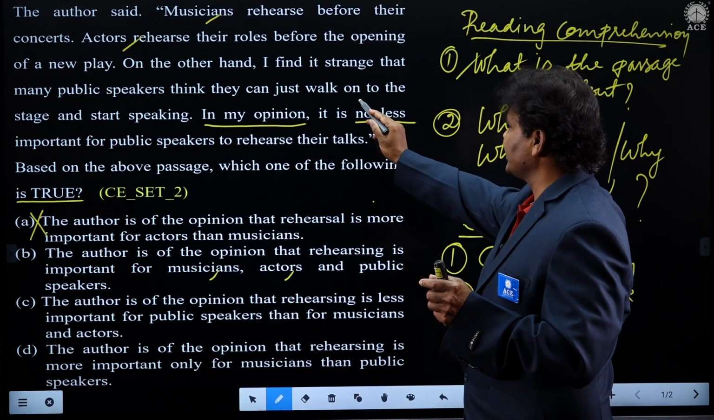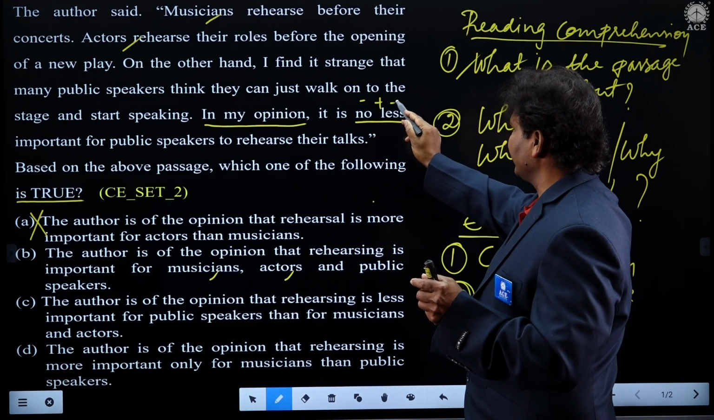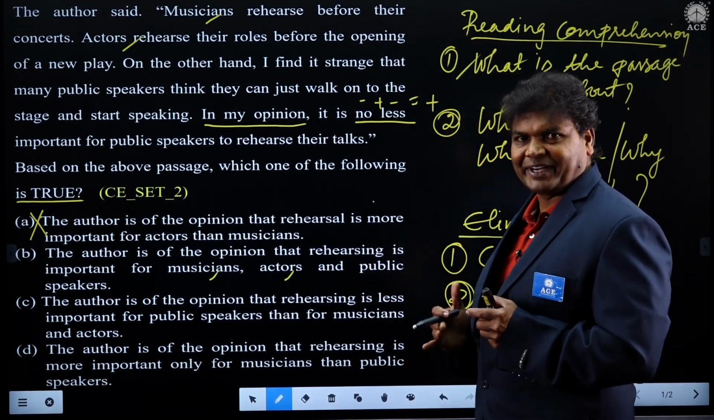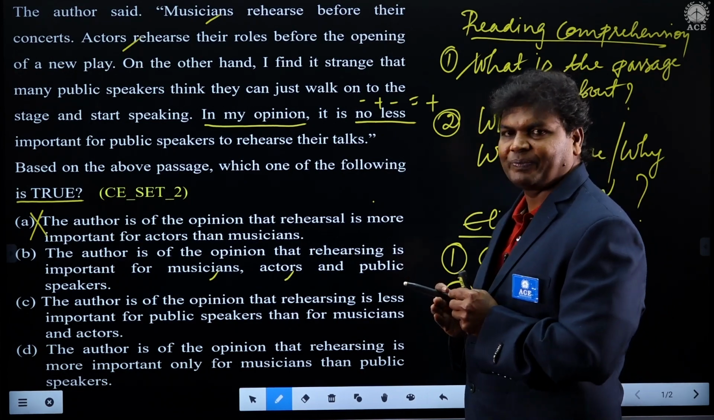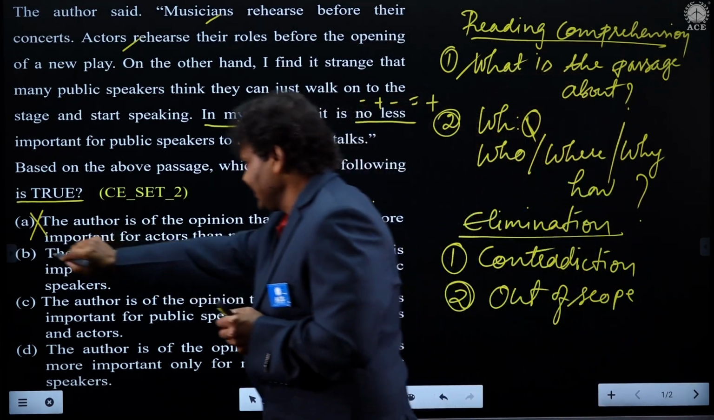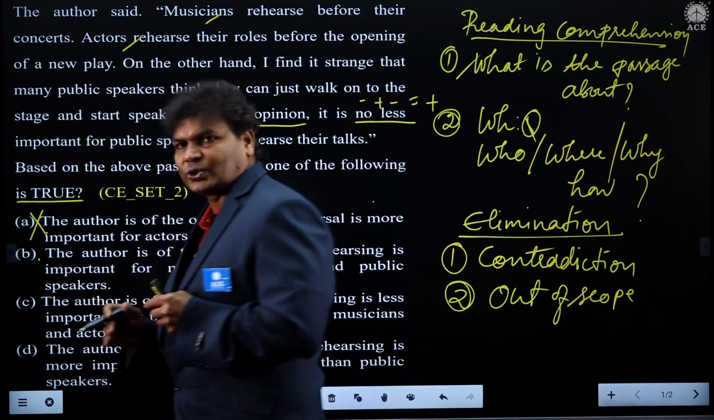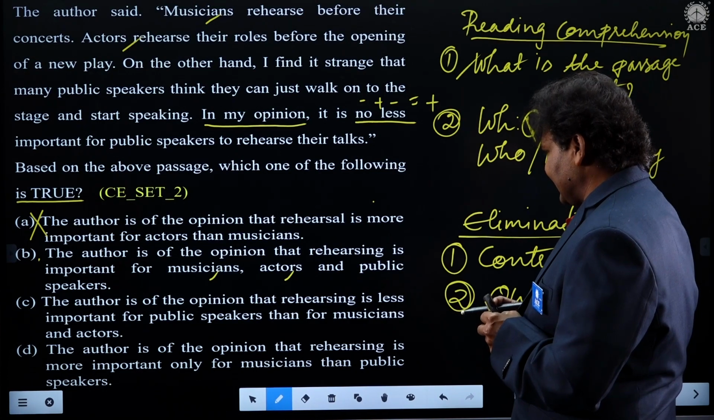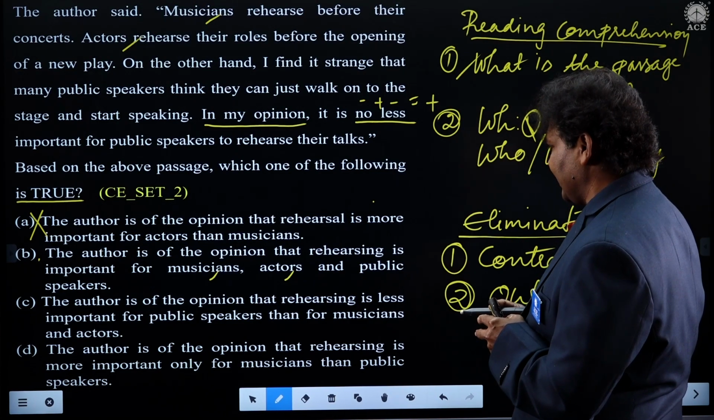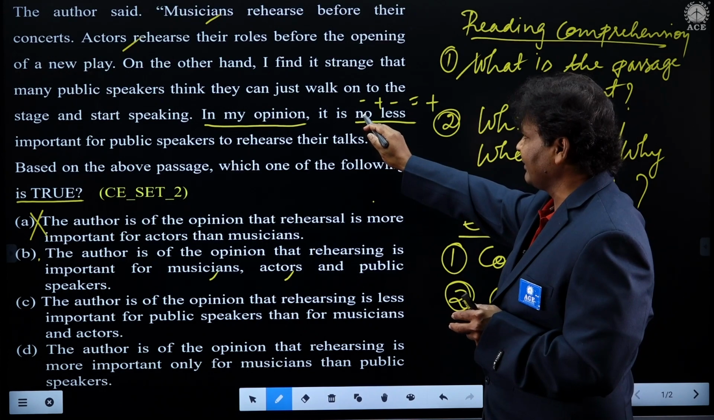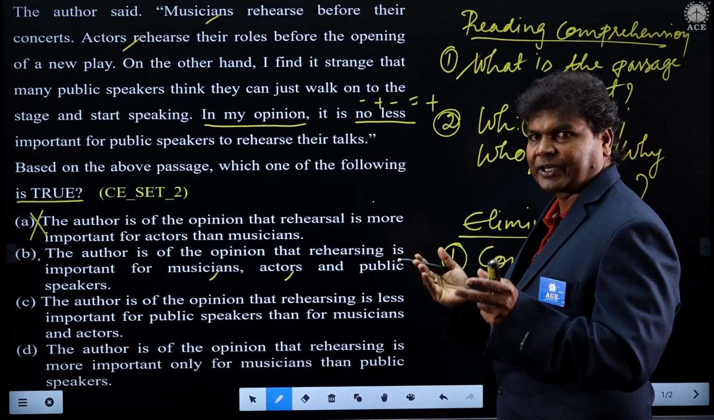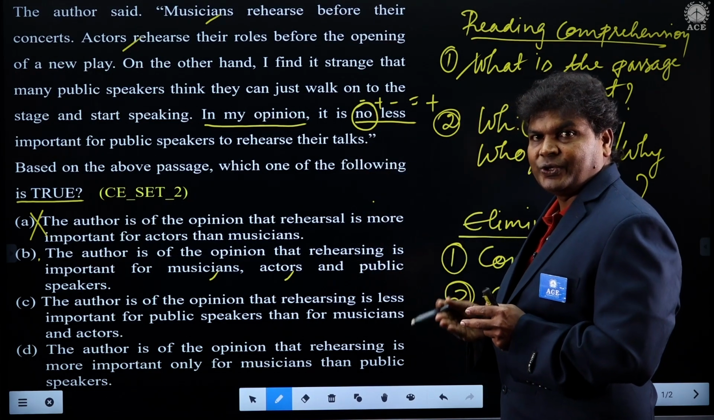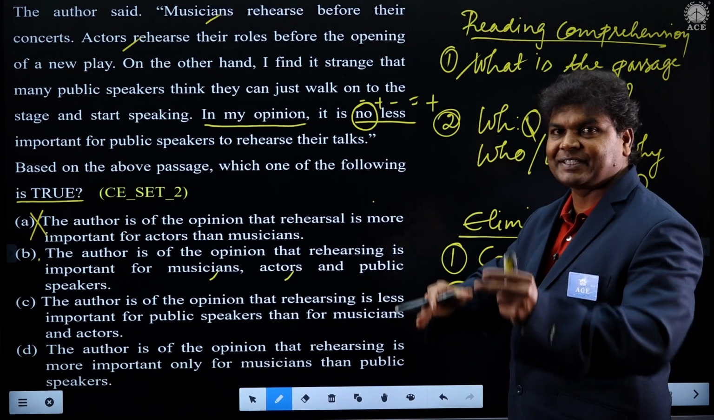No less. Negative plus negative is equal to positive, which means let us wait now. So even for public speakers it is important. So let us wait because we have other options. Let us go through the other options, check and see. The author is of the opinion that rehearsing is less important for public speakers. Did he say less important? Had he not given the word, it is okay. But you see here the words, it is no less important, which means it is important.